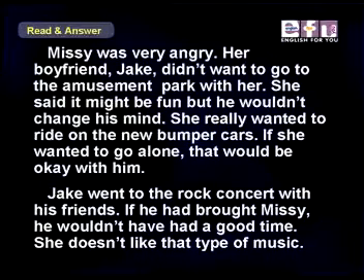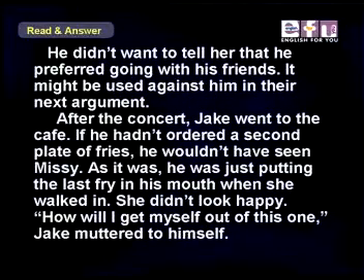She doesn't like that type of music. He didn't want to tell her that he preferred going with his friends. It might be used against him in their next argument. After the concert, Jake went to the cafe. If he hadn't ordered a second plate of fries, he wouldn't have seen Missy. As it was, he was just putting the last fry in his mouth when she walked in. She didn't look happy. "How will I get myself out of this one?" Jake muttered to himself. Now listen to the questions.